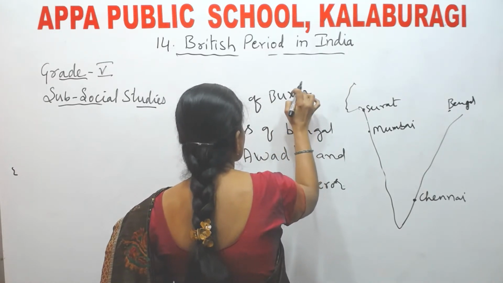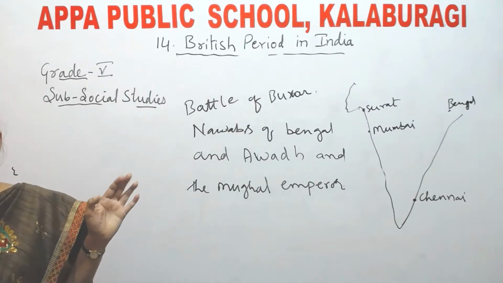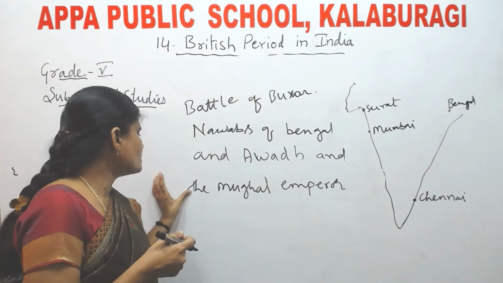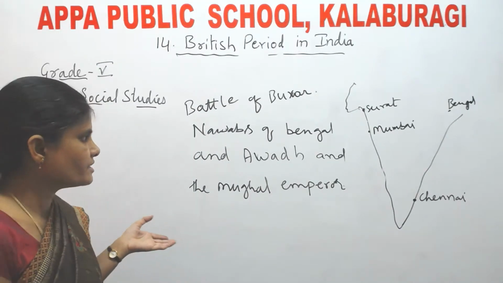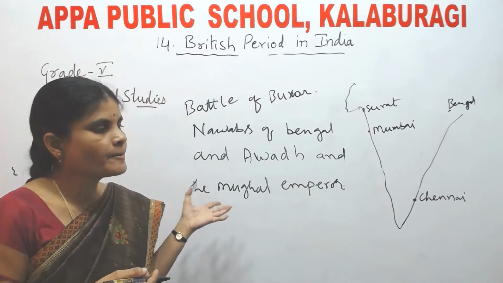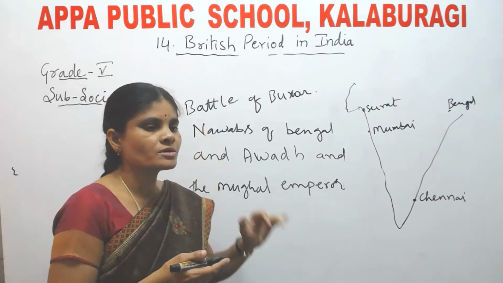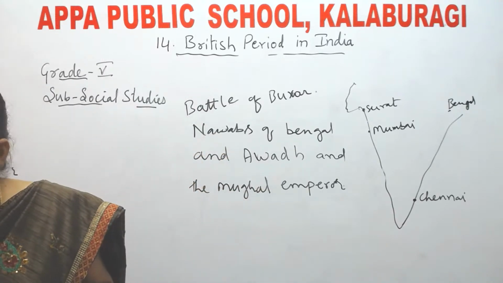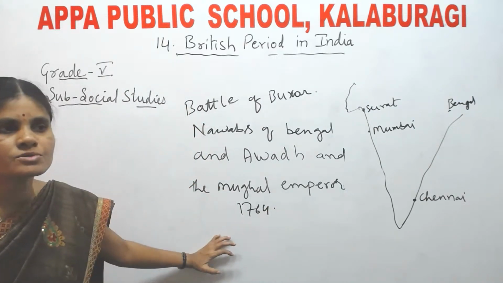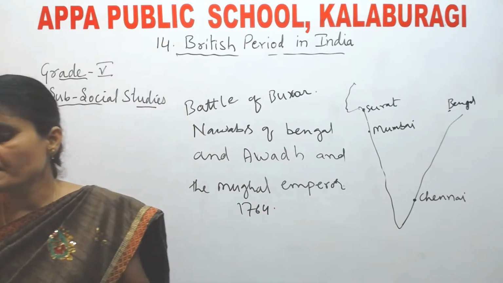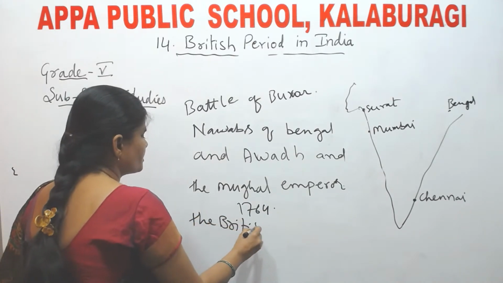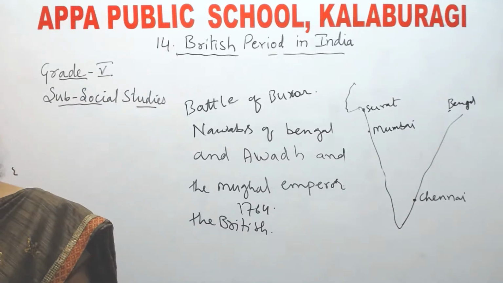Understood. As the dissatisfaction arose among the people of India, they started a fight with the Britishers. That fight is called the Battle of Buxar. This Battle of Buxar took place in 1764. See, in this war also the British won. Who won the Battle of Buxar? The British only.